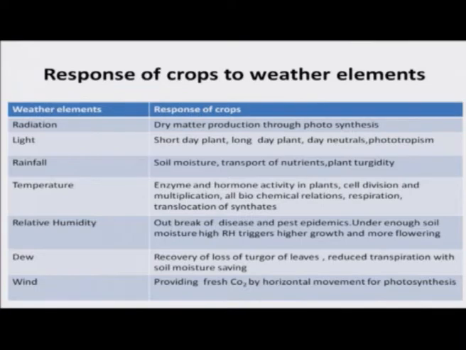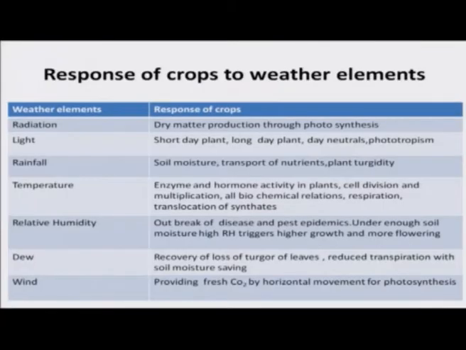The rainfall: soil moisture, transport of nutrients and plant turgidity. See, 80% of the human body contains moisture, and 80% of the plant body contains moisture, otherwise there is no turgidity. So, rainfall is very, very important, whether it is from groundwater or through rainfall. Rainfall is direct, groundwater is indirect from rainfall.